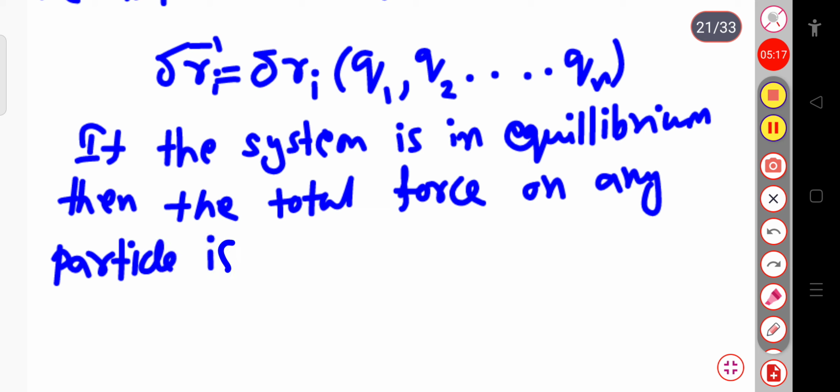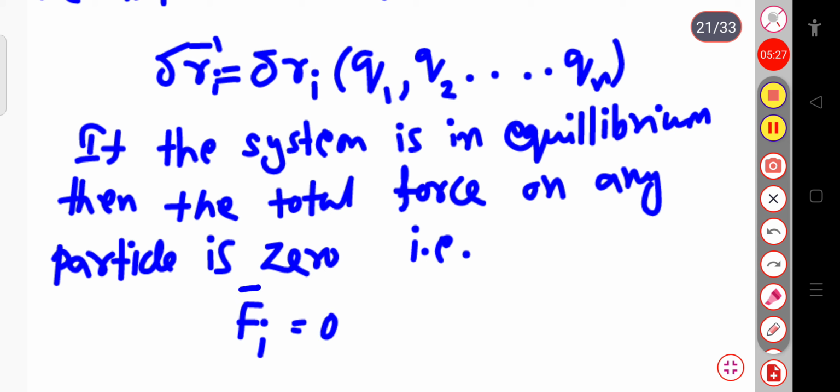So the total force will be 0. That is, I can write the total force Fi equal to 0. This is a vector. Here i represents the particles 1, 2 and up to the n number of particles.